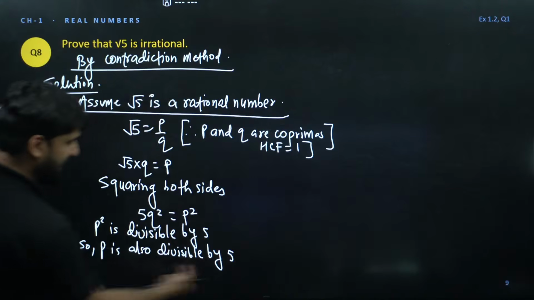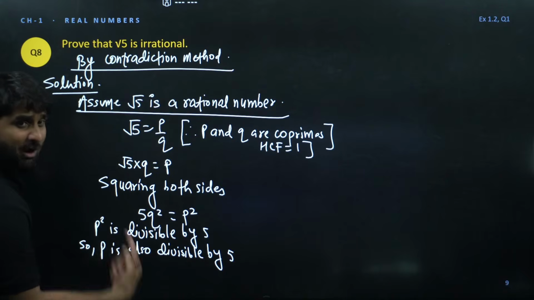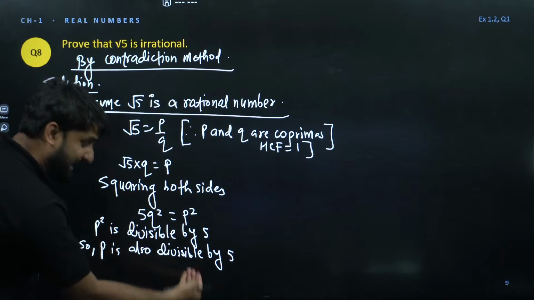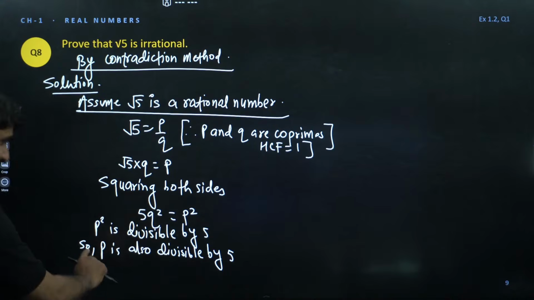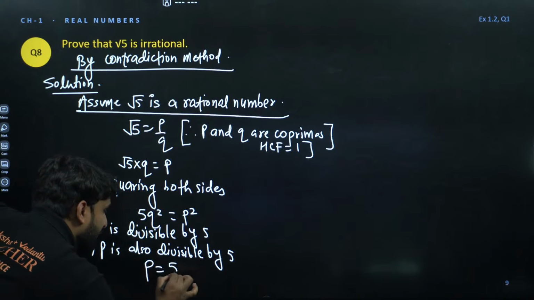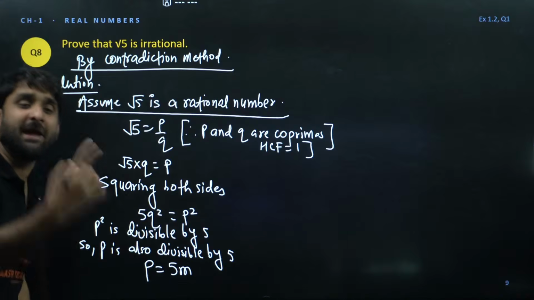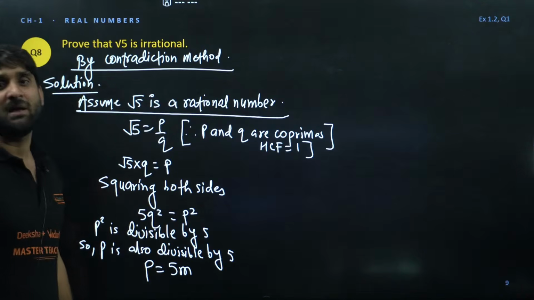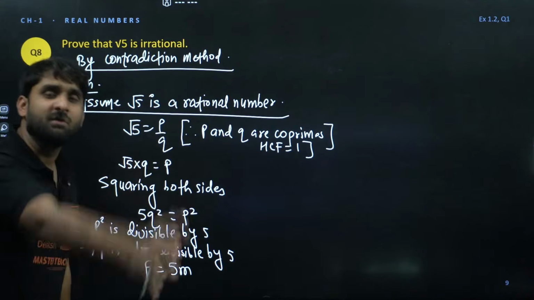Now after this line, many students I found got confused about what to write in the next line. Listen, champion. If p is divisible by 5, you can write p is equal to 5m. 5m, 5n, 5 apple, 5 coconut, 5 Delhi, 5 India.